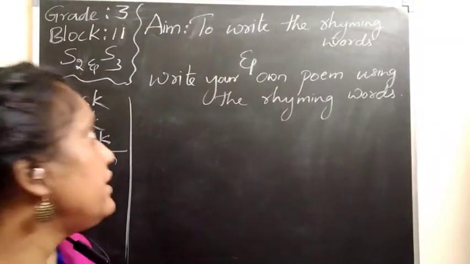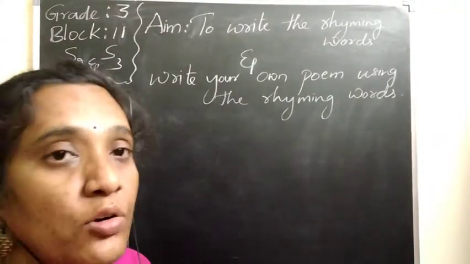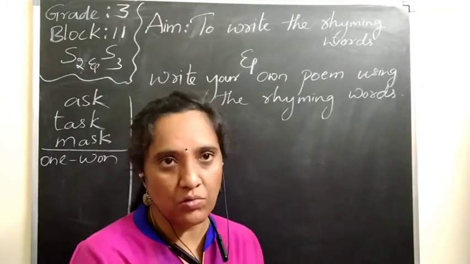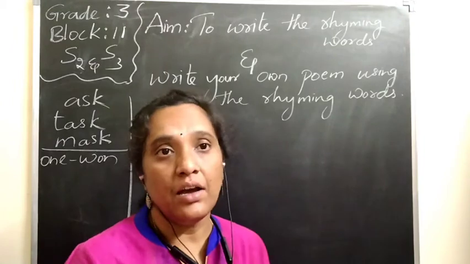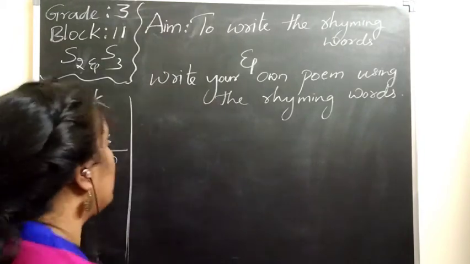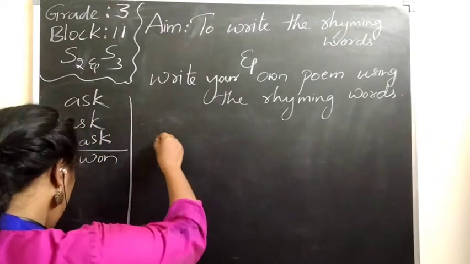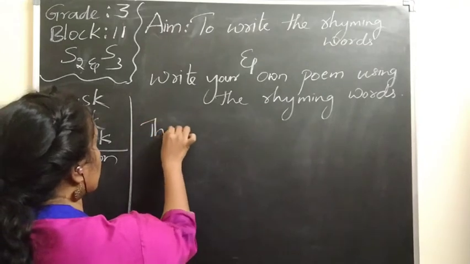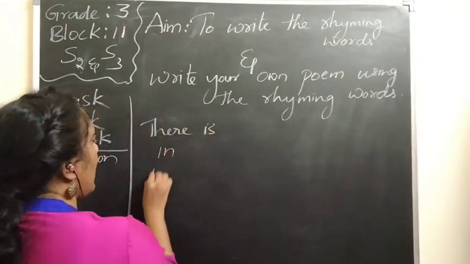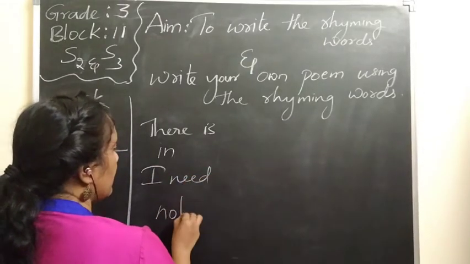Now coming to the next one, we have to write a poem using the rhyming words. How to use these rhyming words and how to write? Previously, if you observed that mouse lesson, there is a rhythmic way of writing the poem. Some stanzas are said like that: something we need. There is a mouse in the house. I need something, and you don't want something.